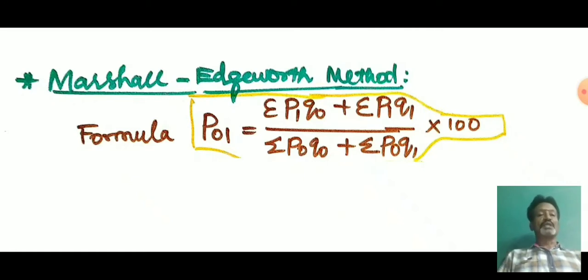So please remember, students, first remember the simple aggregate method formula. It is P01 equals sigma P1 divided by sigma P0 into 100. With the help of this formula, we can derive the formulas for the weighted index numbers.